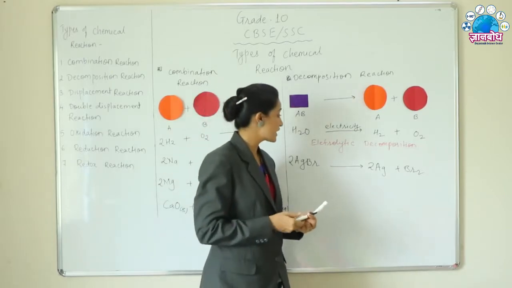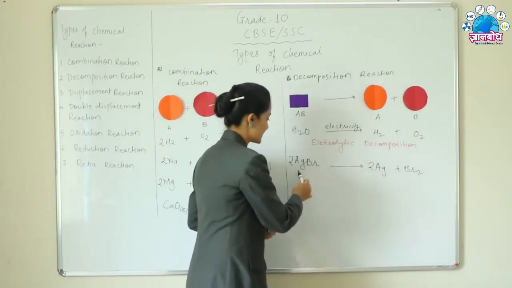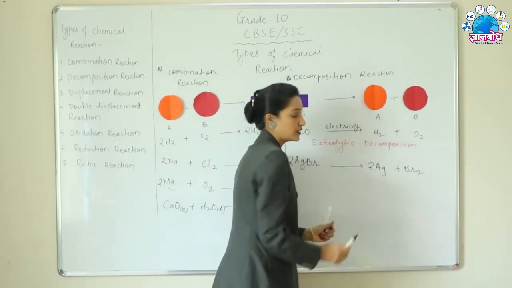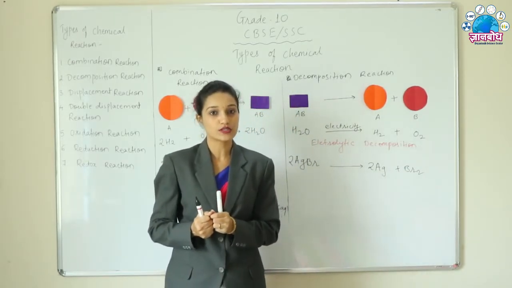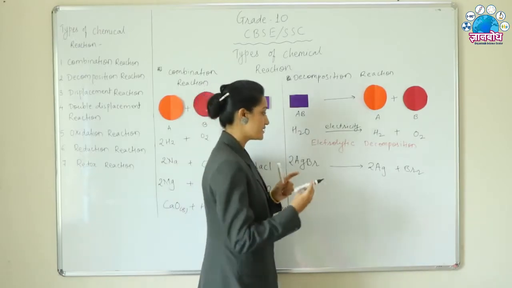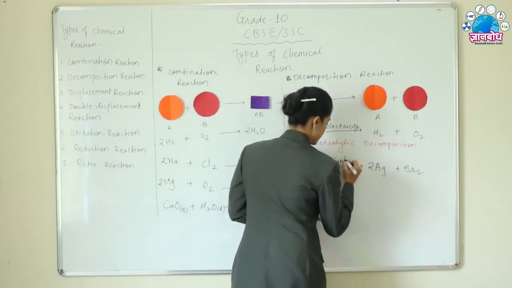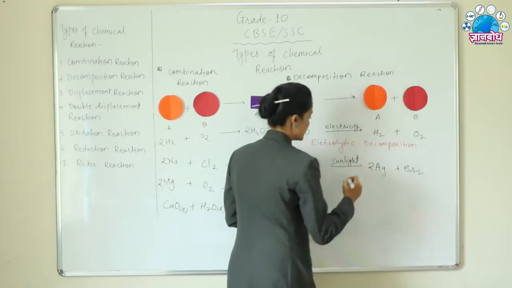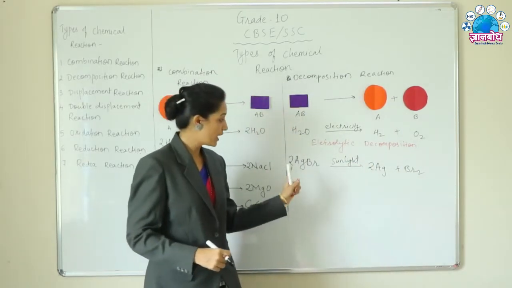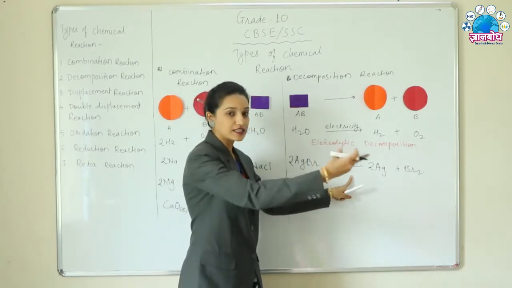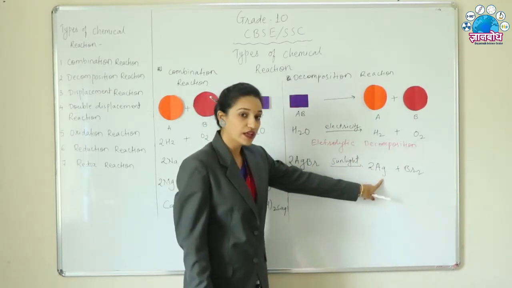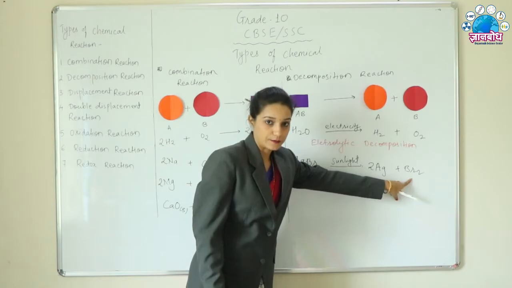Now, how is this AgBr converted into its constituents, which type of energy source is required here? Yes, it is sunlight. So when AgBr is exposed to sunlight, it will get decomposed into Ag and Br2.